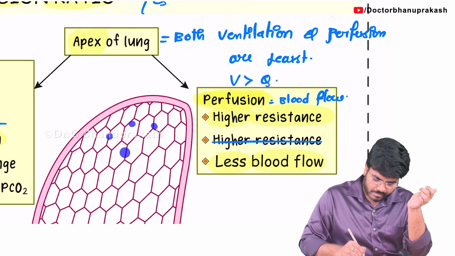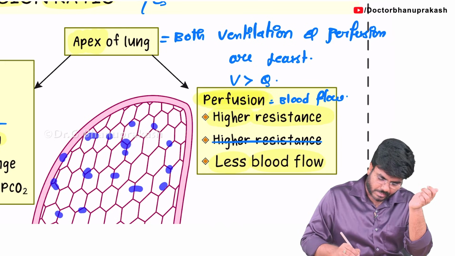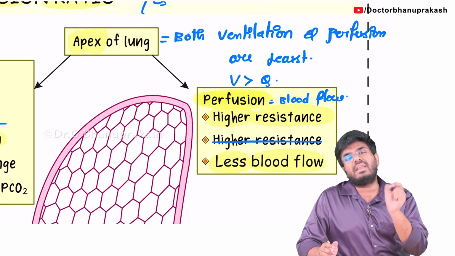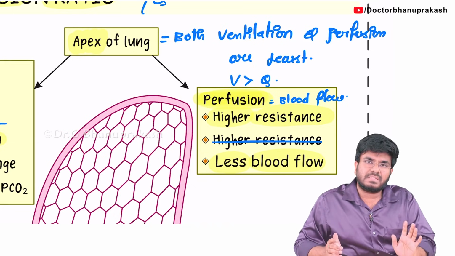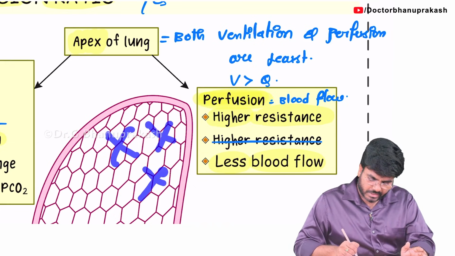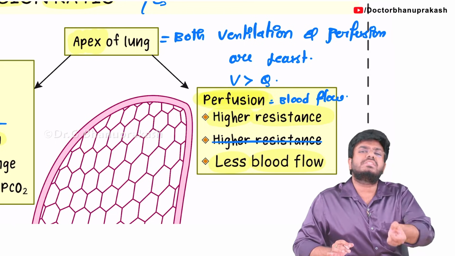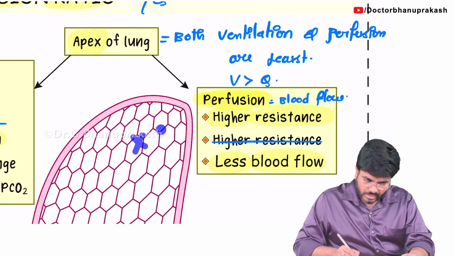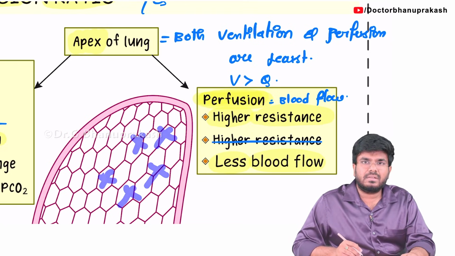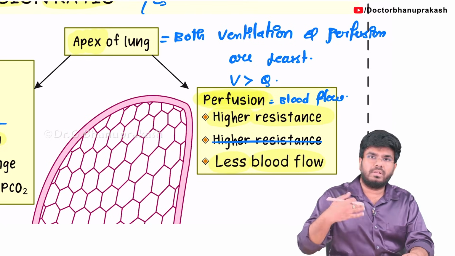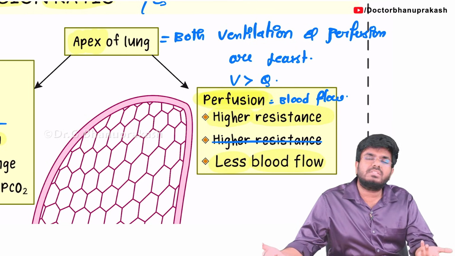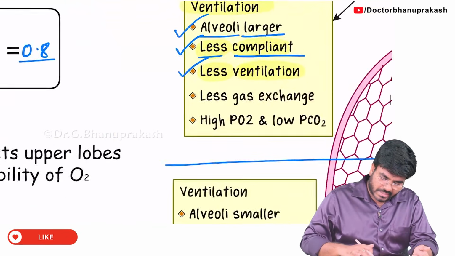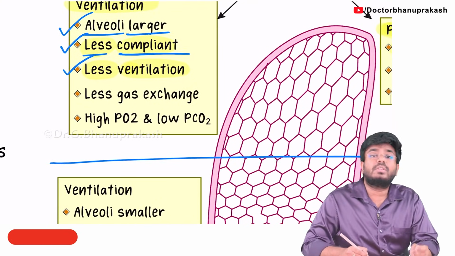It means at least some air and some oxygen is coming here. When compared to the ventilatory value, the perfusion value is very less. Or let's say something like this. Imagine no blood is coming here. At least some air is going there. So now tell me, sir, when blood is not coming here, do you think gases will exchange? No. More blood will go, more gases can be exchanged. If blood is not going, what is the point of exchange? So that's the reason why, as blood is not going to the apex of the lung,